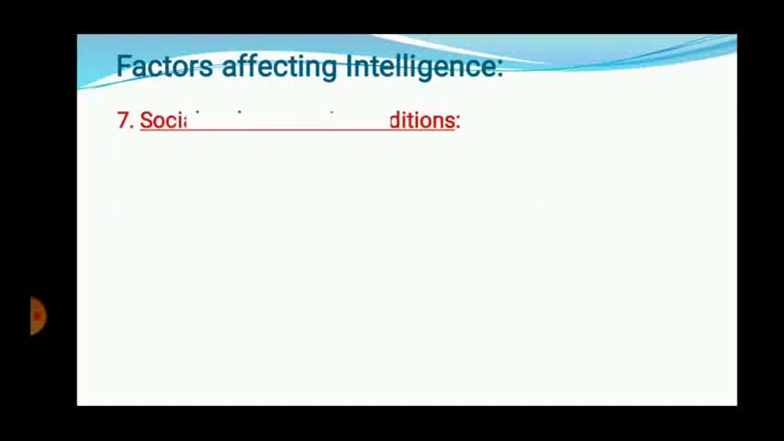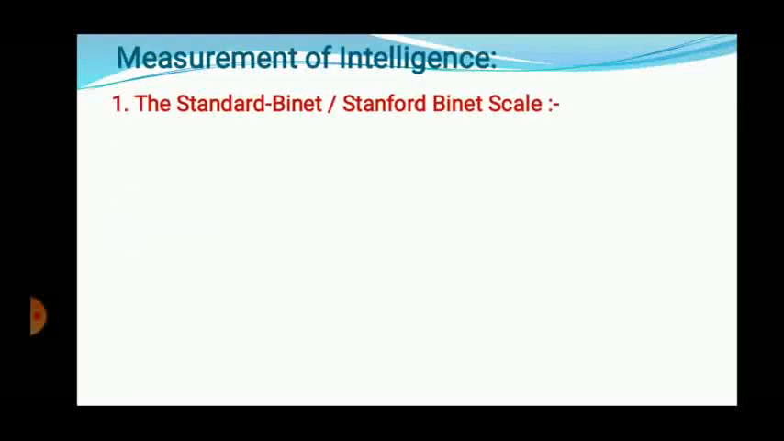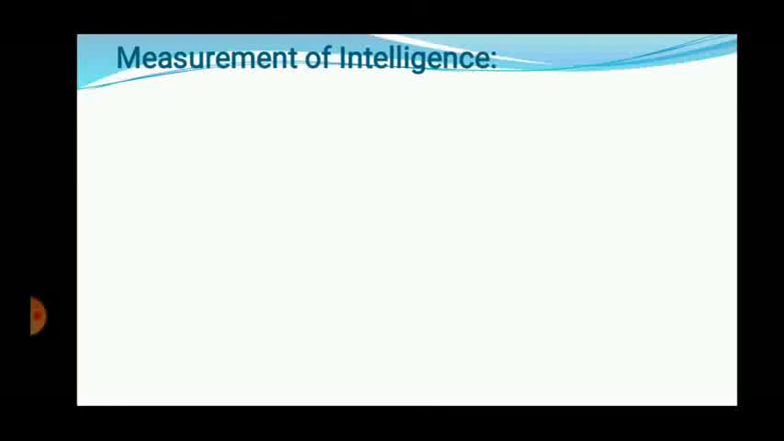Now the next point under the intelligence topic is the measurement of intelligence. But this measurement of intelligence we will discuss in the next lecture of this intelligence topic. Okay. Thank you.